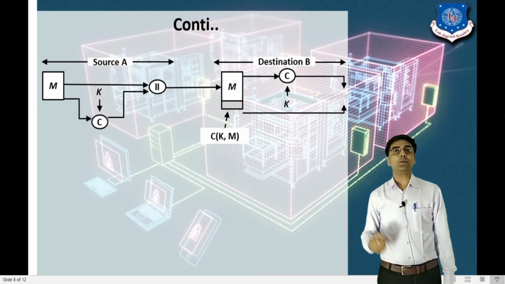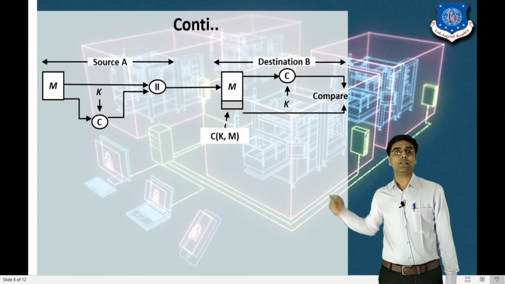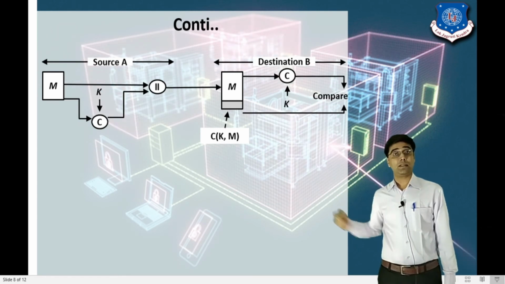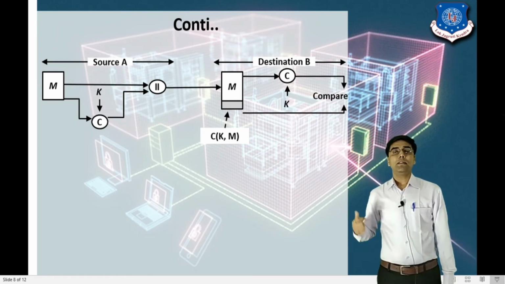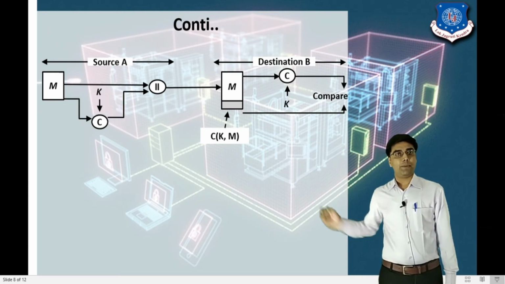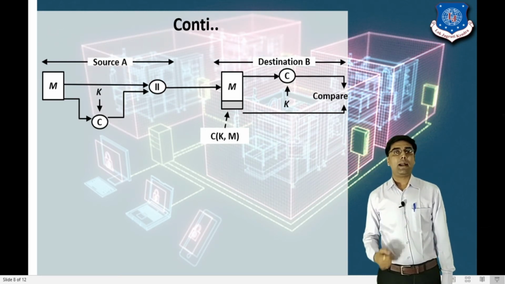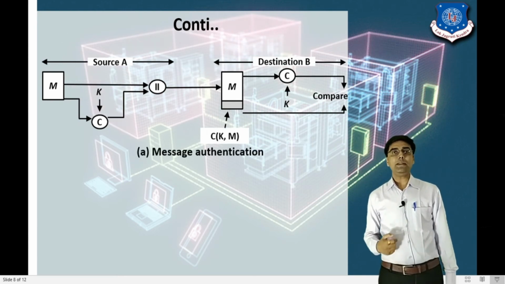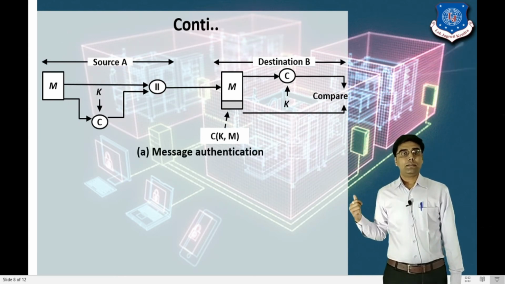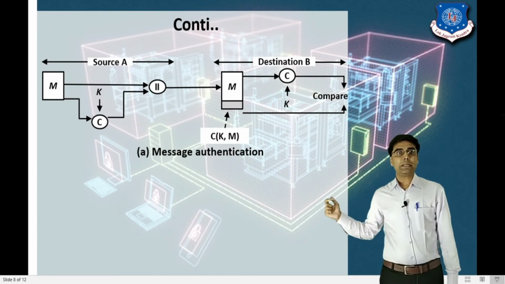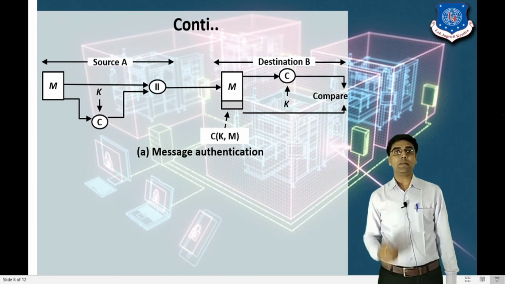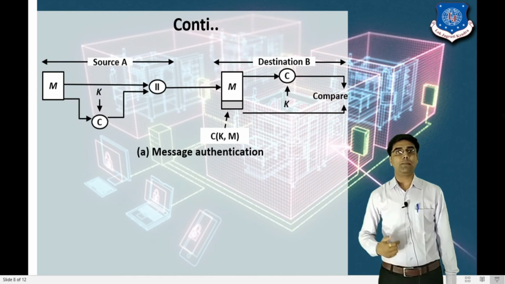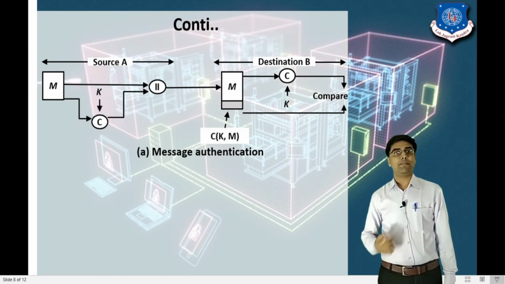If both are equal, it means that the receiver side received the message successfully. It means the sender is a genuine person, and also the message integrity is preserved, right? So here we can provide the authentication and the integrity. It means that during the transmission of the message, no one can modify the message.